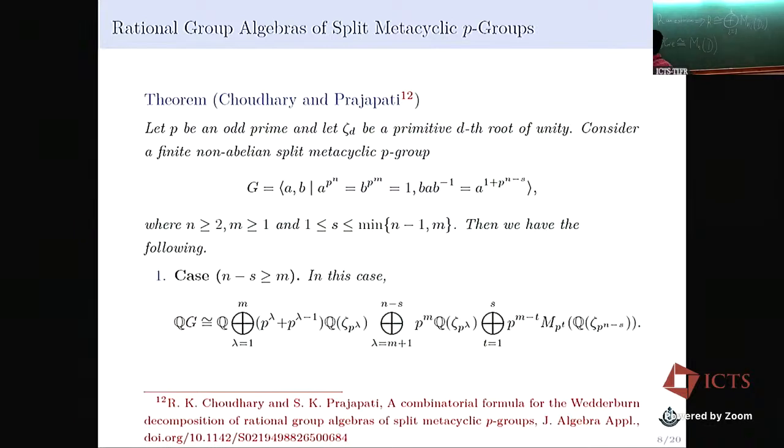We have divided groups into two cases. When n minus s is greater than or equal to m, QG is isomorphic to Q, direct product over lambda running from 1 to m of Q(zeta_p^lambda) with multiplicity p^lambda plus p^(lambda-1), direct product over lambda running from m plus 1 to n minus s of Q(zeta_p^lambda) with multiplicity p^m, direct product over t running from 1 to s of the matrix ring of order p^t over Q(zeta_p^(n-s)) with multiplicity p^(m-t).